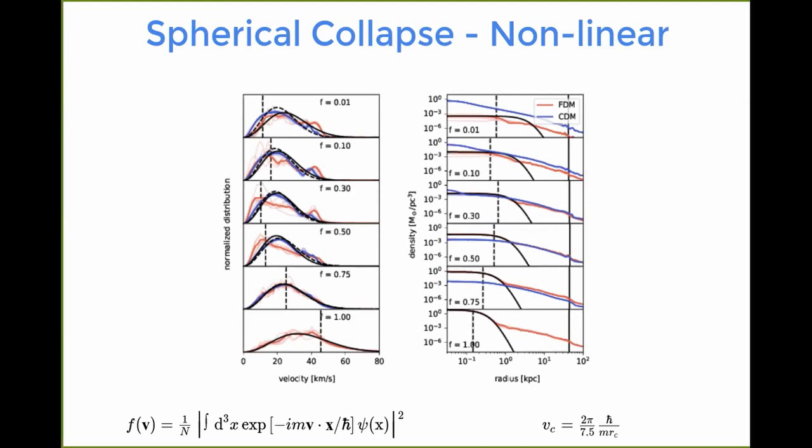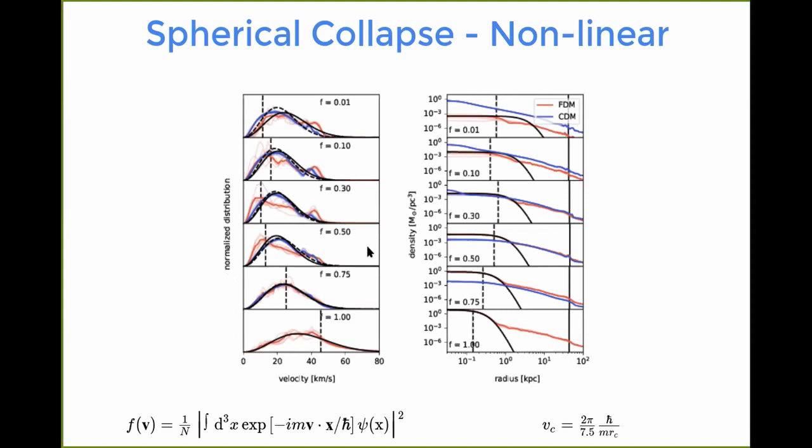So you said that the CDM and FDM follow each other. In some of those plots, that doesn't necessarily look like what I would have said. Maybe at the high velocities they do, and you even see this interesting bump at maybe about 40 kilometers per second, and they both have that bump. But at the low velocities, it definitely looks like the fuzzy dark matter is deviating until it gets so small that maybe it's just being overwhelmed. The fraction gets so small that it's being overwhelmed by the cold dark matter.